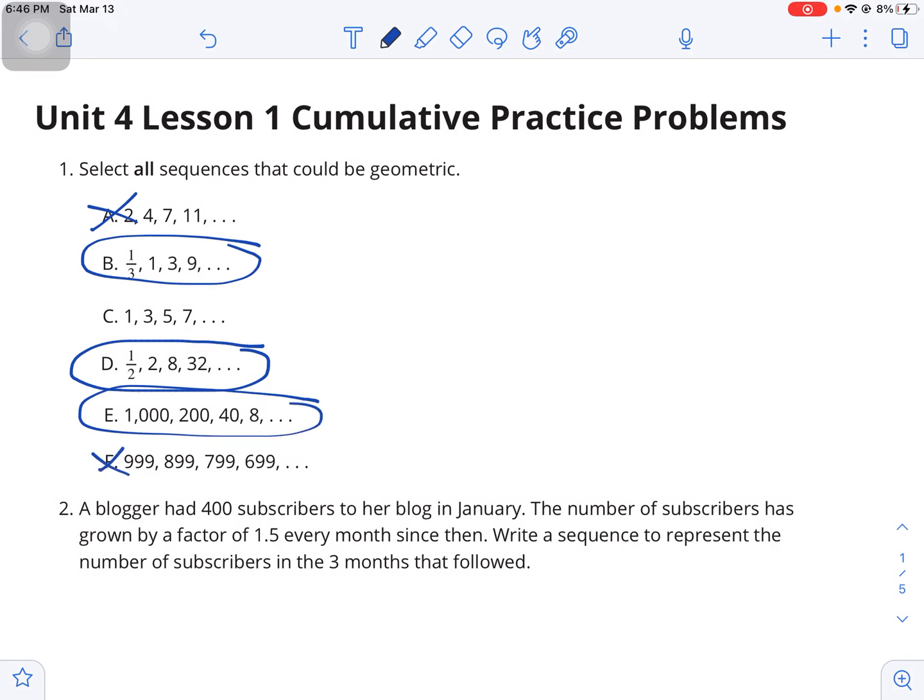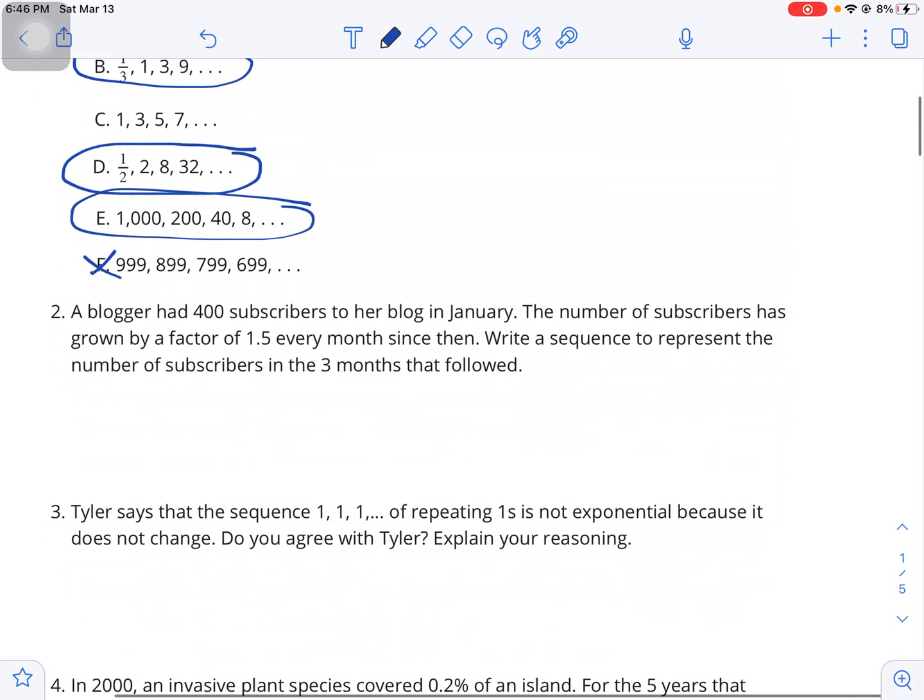But letter F is not. We're just subtracting 100 each time there. So number 1 answers B, D, and E. I'll mark those as all our geometric sequences, or could be.